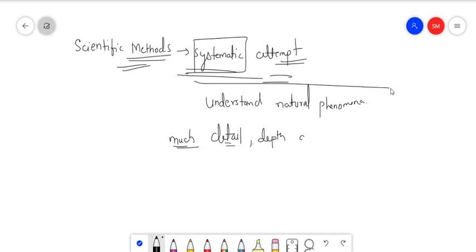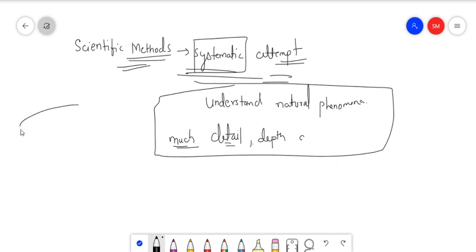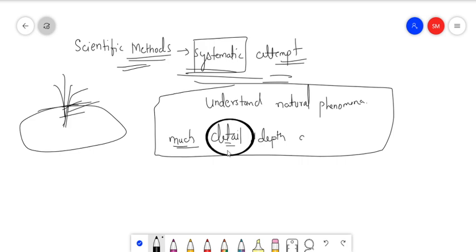Now whatever understanding you have gained, for example, after reading about how the flower grows or blooms, you have studied everything in much depth and detail. Now what will you do with this knowledge? You will predict something. For example, if there is another seed, you will be able to predict that in this many days it will bloom.